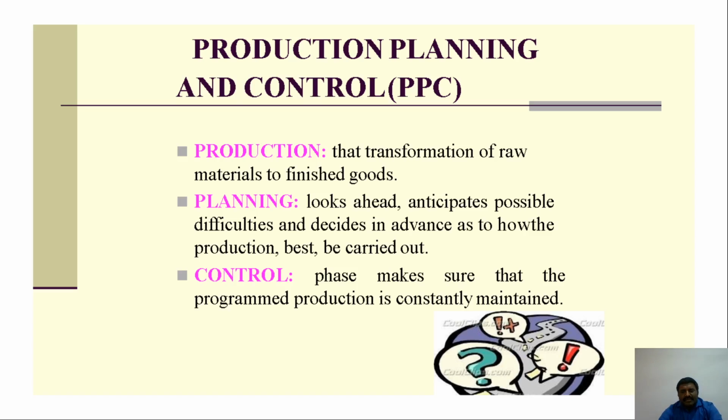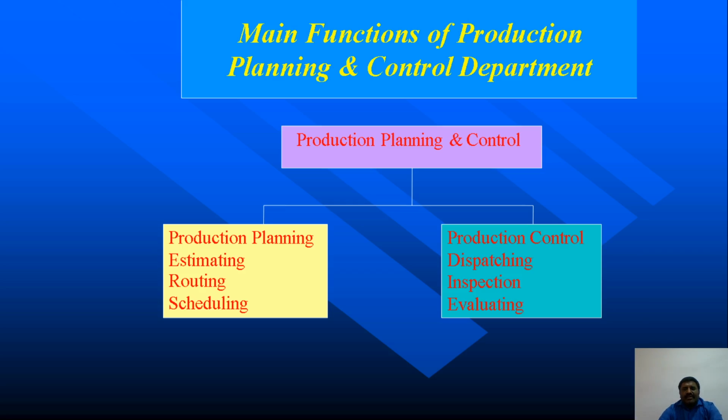Controlling means making sure that the programmed production is constantly maintained. The activities and jobs are planned in such a way that the target should be reached. That is control here. The main functions of the production planning and control department are production planning, estimating, routing, scheduling. All of these come here.